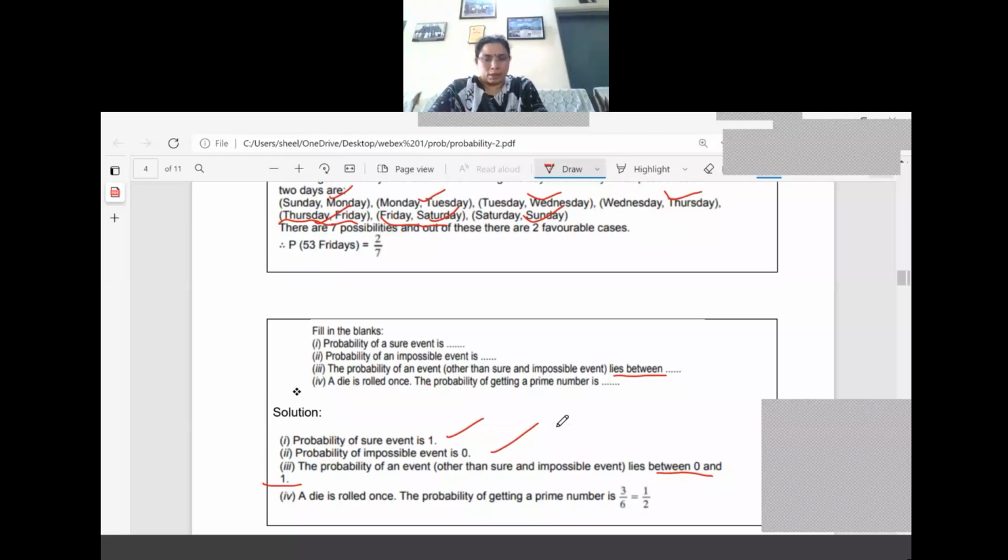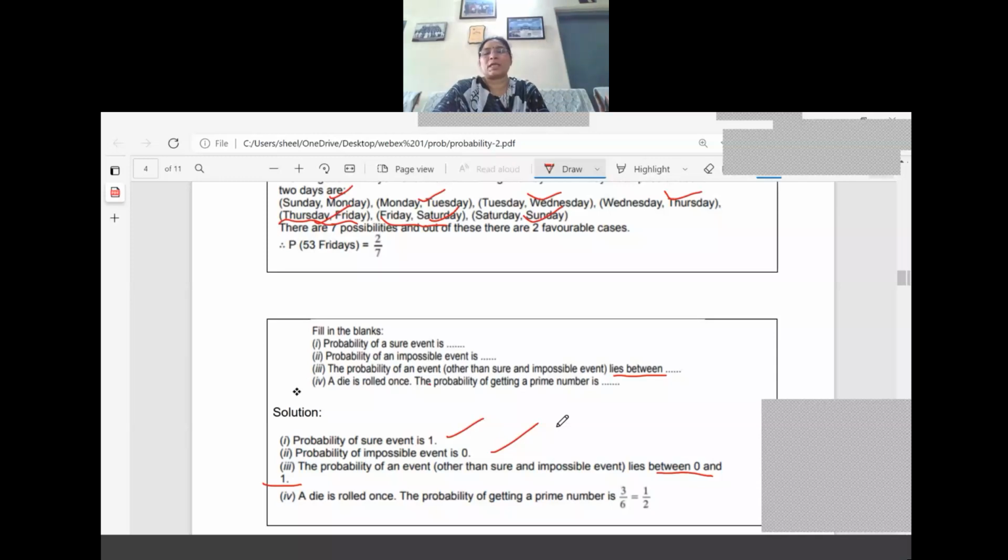I just want to tell you that when the probability of an event crosses 1, you can definitely think that your answer is wrong. And similarly, if you are getting a negative probability, then also you can say that it is wrong. So you can always cross check that your probability answer is either equal to 0, equal to 1, or lies between 0 and 1. In this particular question, it is asked where it lies between, so that is why we are writing 0 and 1.